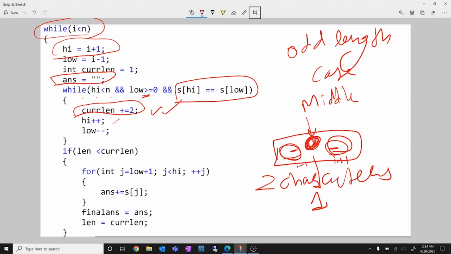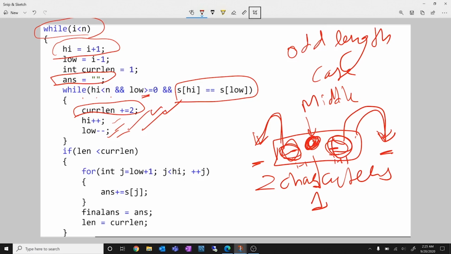And I've incremented my high for the next index, and I've decremented my low for the previous index. So from here, by incrementing high, I move in this side. So from here, by decrementing low, I move to this side. And if I find this and this as same, I'll again increment my current length by 2. Or if they are not same, I'll break the loop, right?